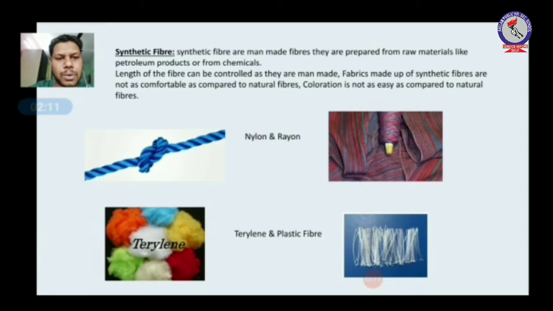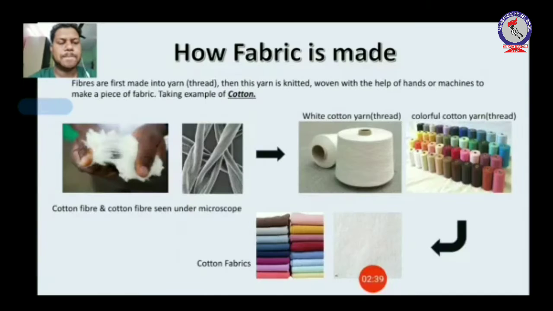You can see 4 pictures here. The first, a rope, is made of nylon, it is a synthetic fiber. Rayon is also a synthetic fiber. In the second picture you can see color also. The third picture is terylene, it is also a synthetic fiber and of different color. Coloration is difficult in this. And the last one is plastic fiber. We use many items made of plastic, but that plastic item is made from plastic fiber.